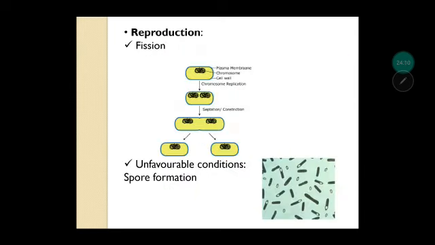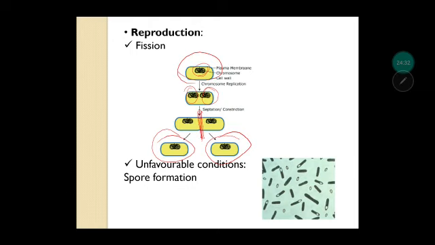Now let us talk about reproduction, how the bacteria reproduces. First process is fission. Fission means splitting up of a single cell into two. So here you can see that a cell is going to divide, their nuclear material is going to divide into two. Then finally the cytoplasm is going to divide, and you can see the two cells.